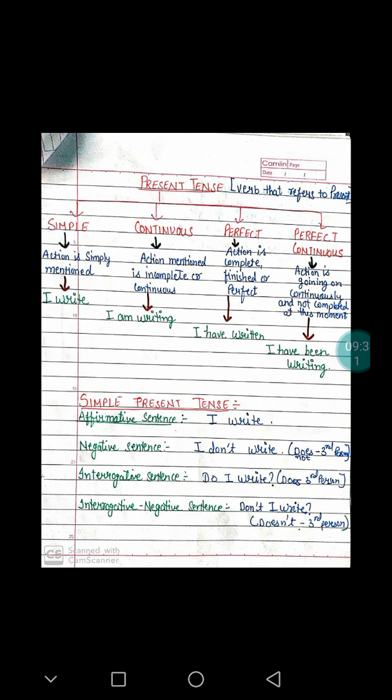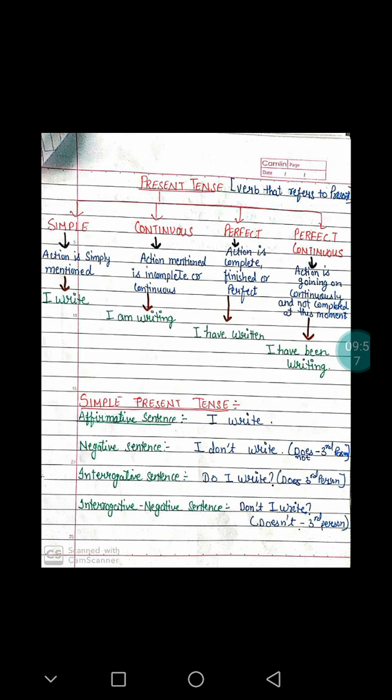I said I am writing. While I am speaking, this process of writing is going on. It is continuing. Okay, what is perfect? Perfect is, as I have told you, when the action is complete, finished or perfect.